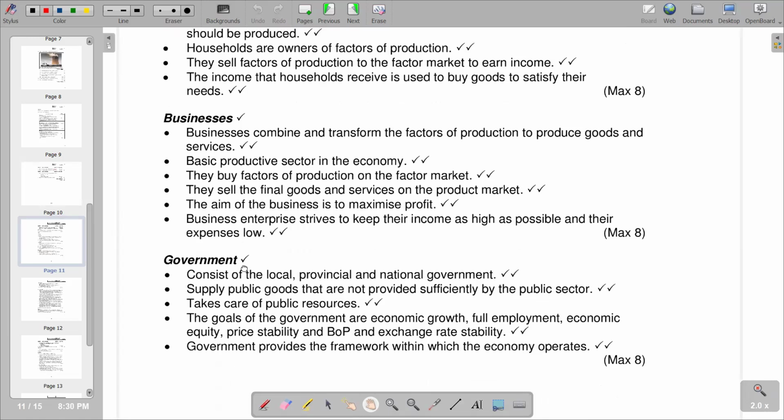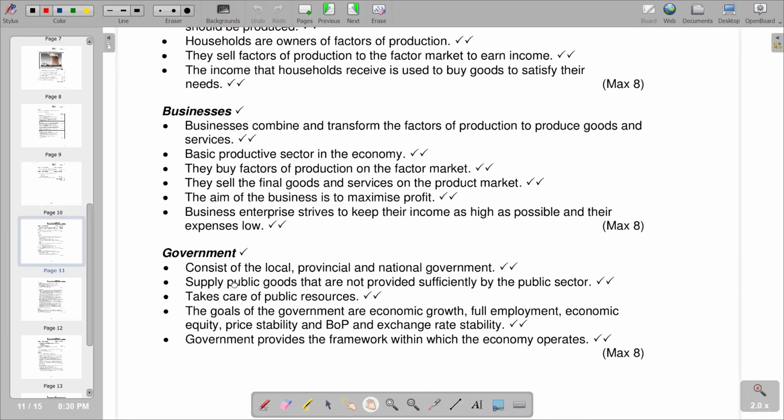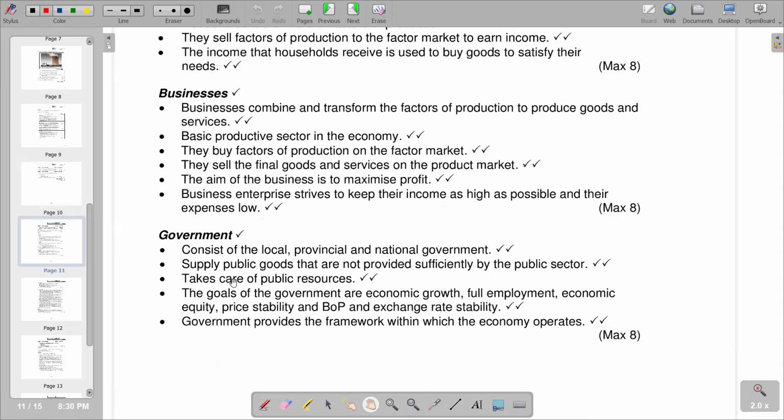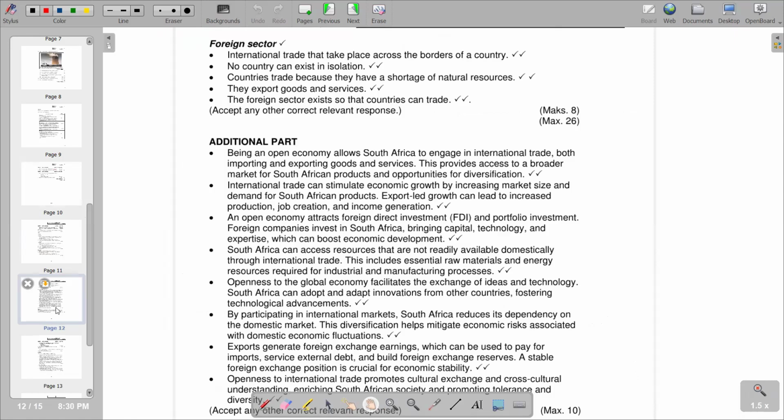So we can also talk about the government. The government also supplies public goods that are not provided sufficiently by the private sector. So they take care of public resources. That is the government. So the goals of the government are economic growth, full employment, economic equity, price stability, and BOP, which is the balance of payments, and exchange rate stability. So this is what we have in terms of the government as the participant.